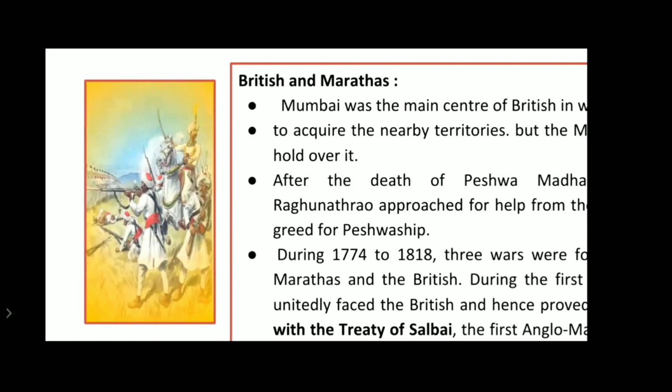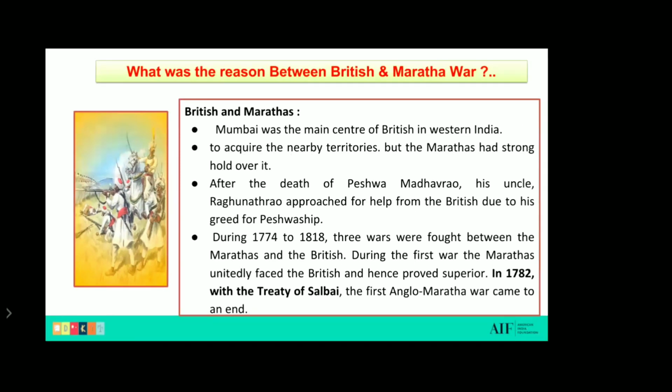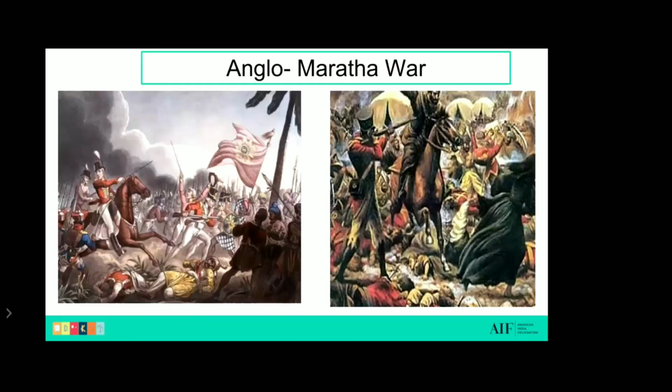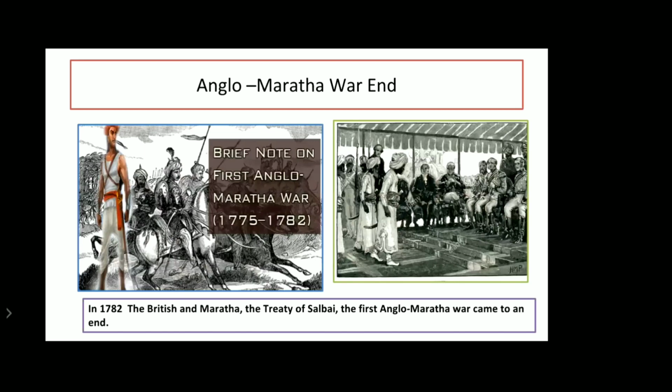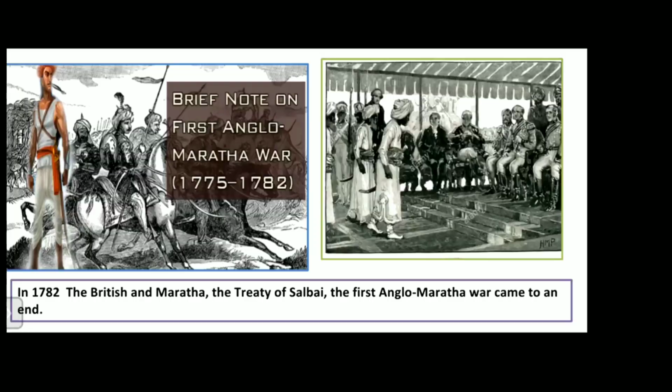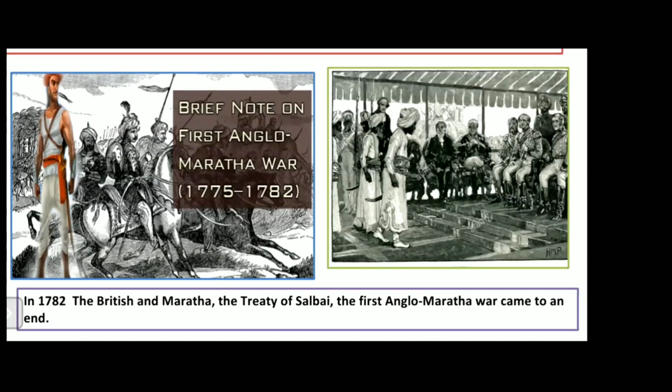You can see here the picture. Okay, now let's go to the next slide. Here you can see there are pictures of Britishers and Marathas fighting against each other. But here we can see that Marathas proved to be superior, and the Anglo-Maratha War came to an end after signing the Treaty of Salbai. Now let's go to the next slide. Anglo-Maratha War. So again, it came to an end here in 1782, with the Treaty of Salbai between the British and Marathas, the first Anglo-Maratha War came to an end.